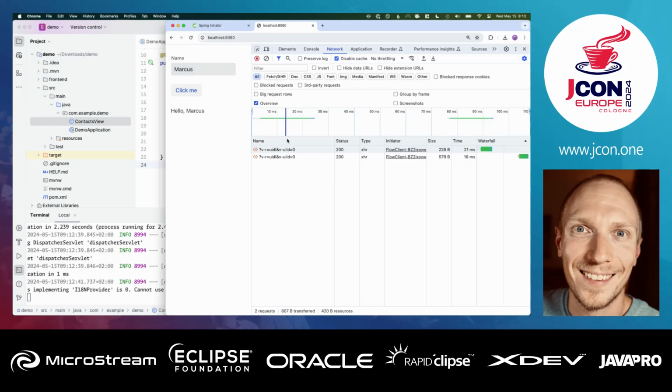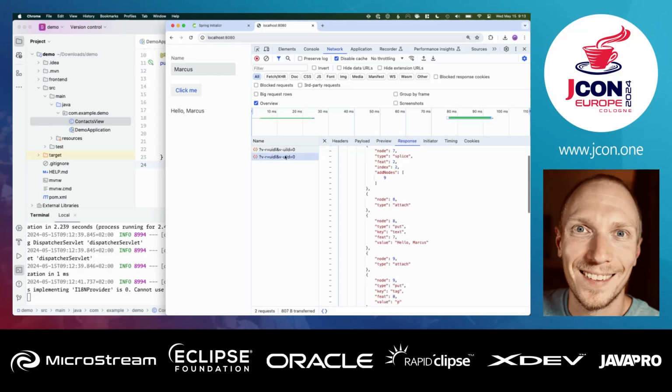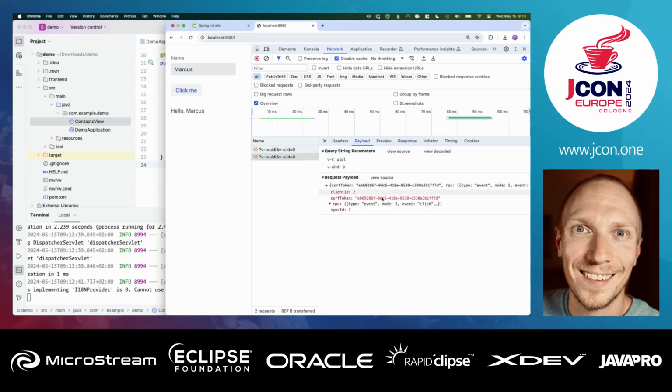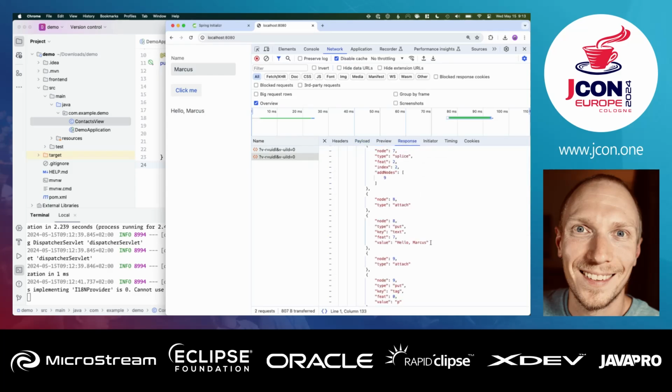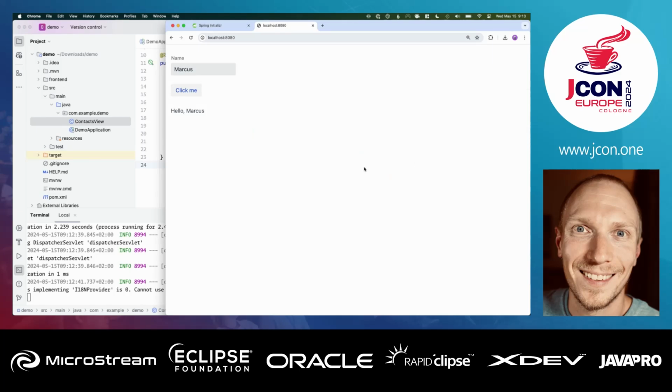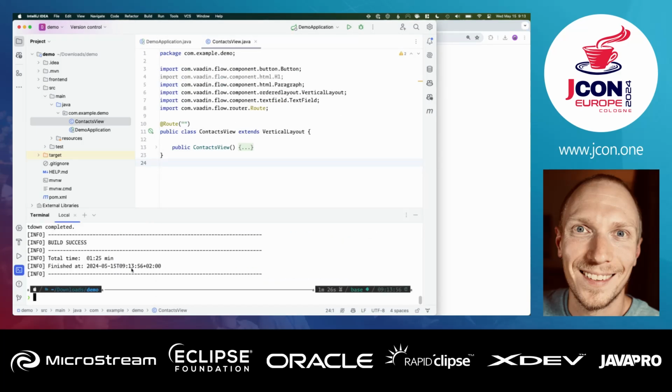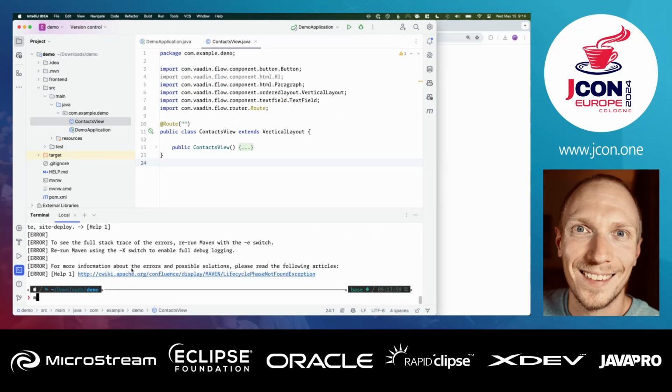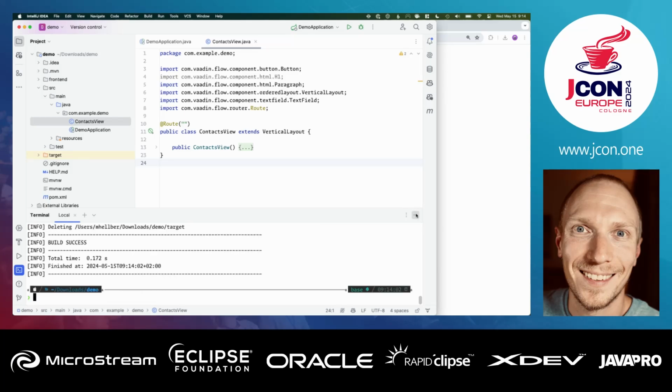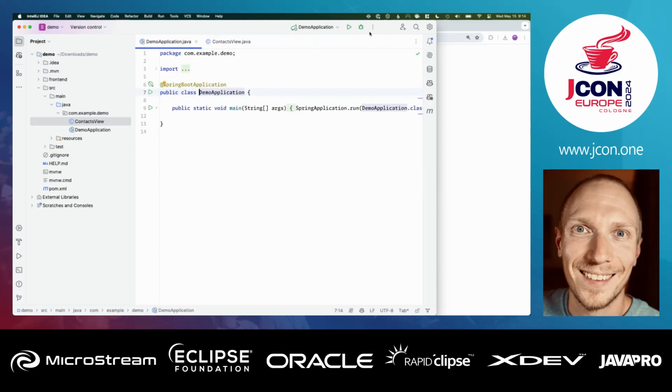So we can see when we blurred the field, we got one event. Let's see here, payload. Yeah, so it sent over an event saying that there was a click event, and then we got a response that instructed it to put that new value there. So we don't need to understand all of this. Just the important thing for us to understand at this point is that the UI is actually running on the server, and it's sending over these render instructions to the client.